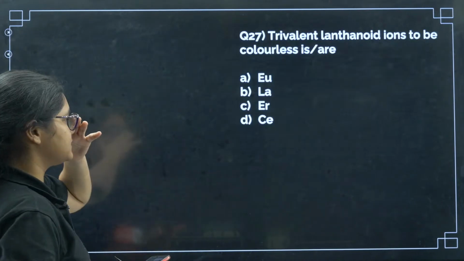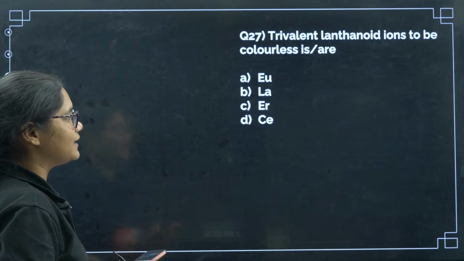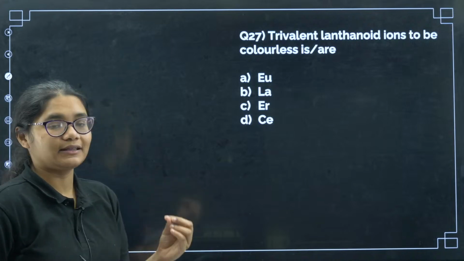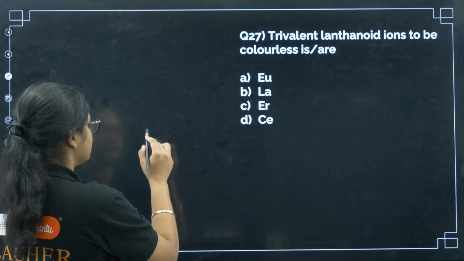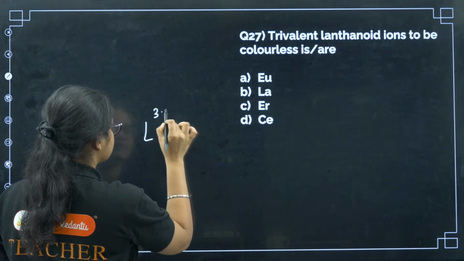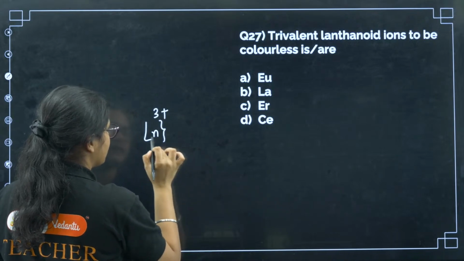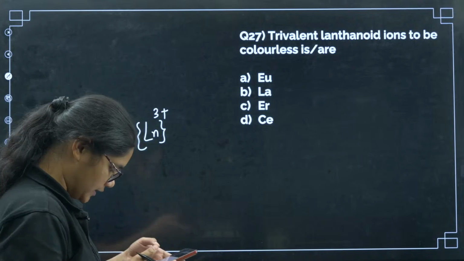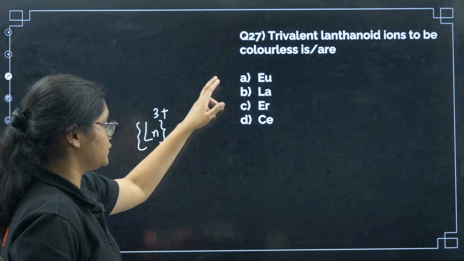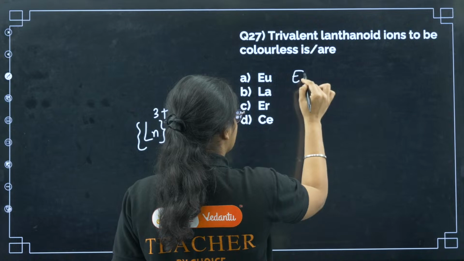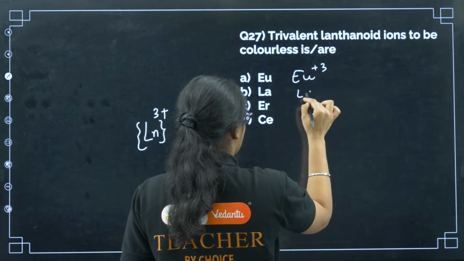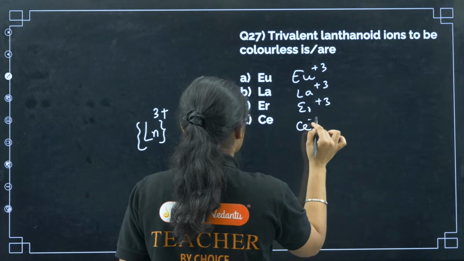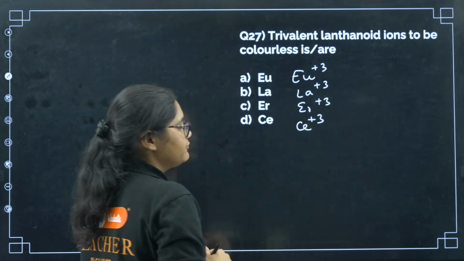Next, question number 27. The trivalent lanthanoid ions to be colorless is or are. So which lanthanoid? Trivalent means Ln3+, lanthanoid we represent like this, Ln3+ will be colorless. So your options are Eu3+, La3+, Er3+ and Ce3+.